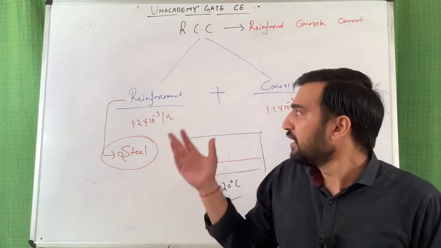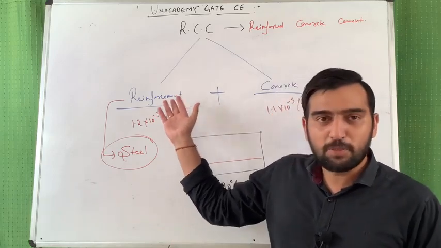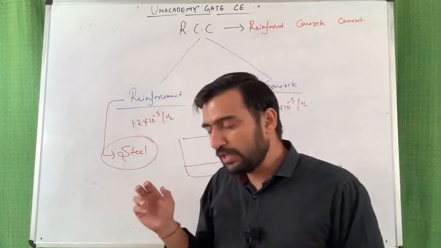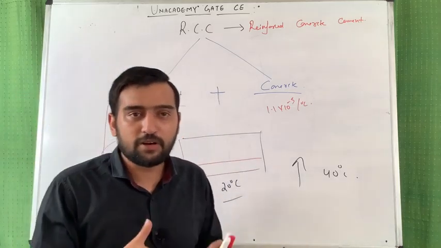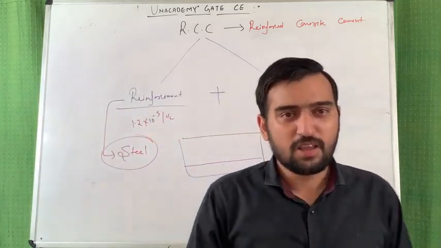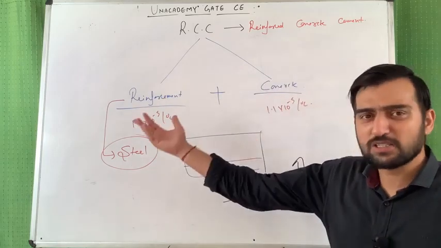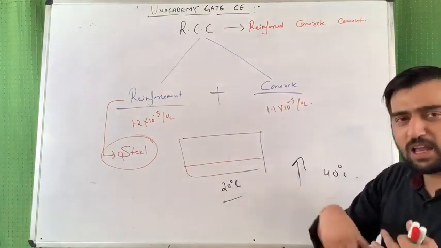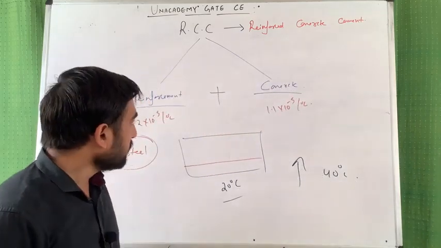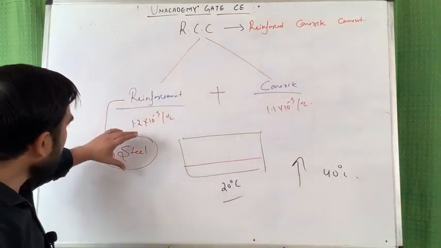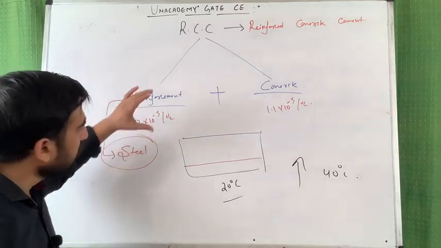And not only from the economy point of view, but from safety, fire and corrosion points of view as well, RCC structures are preferred over steel structures. Both types of structures, steel structures and RCC structures, have their advantages and disadvantages.